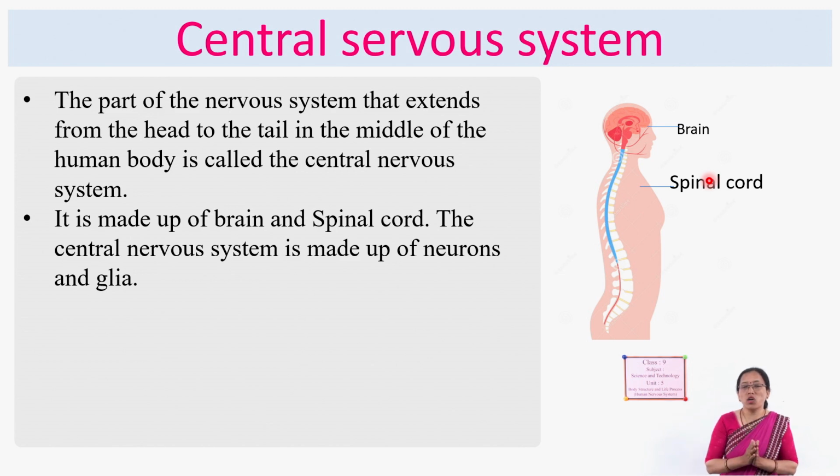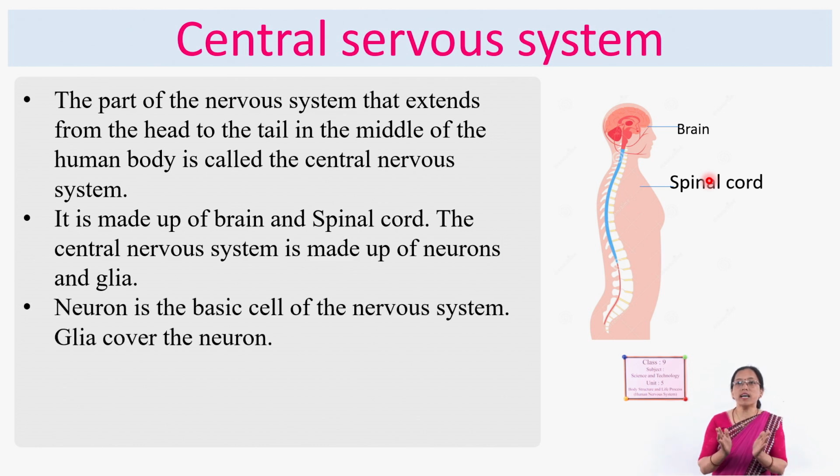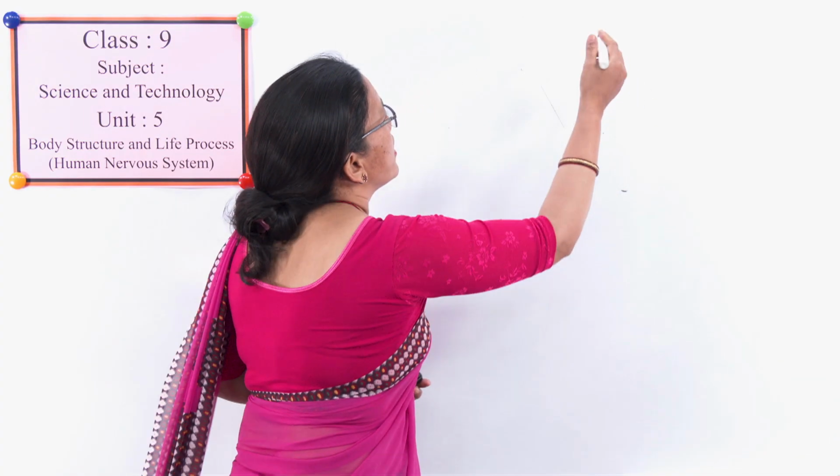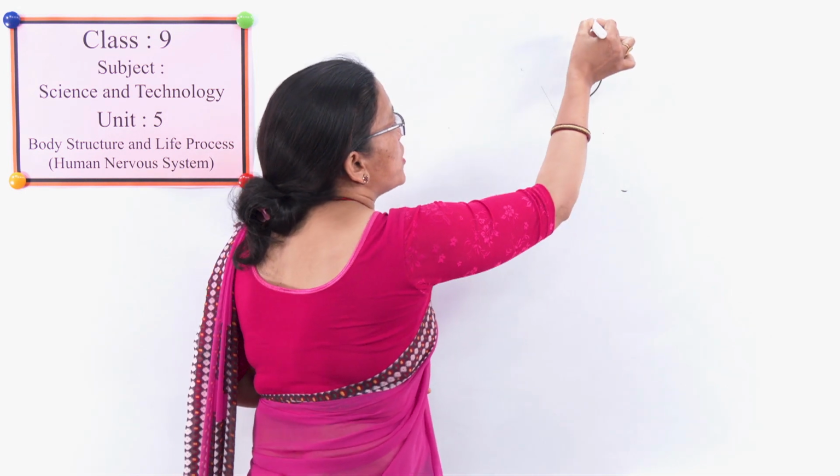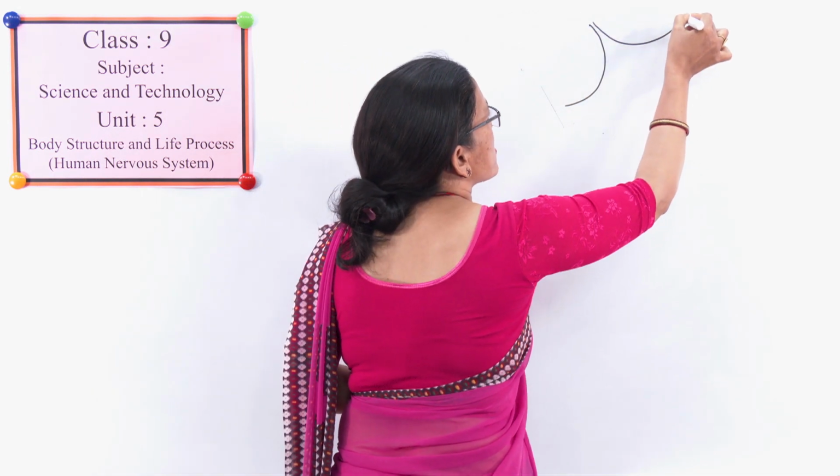You know that the neuron is the basic unit of nervous tissue, so it is the basic unit of the nervous system too. In the previous lesson also we discussed the neuron.